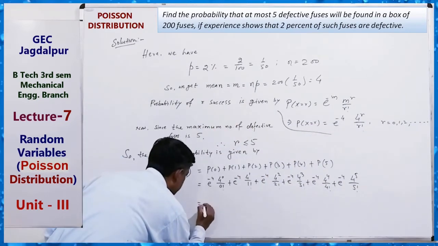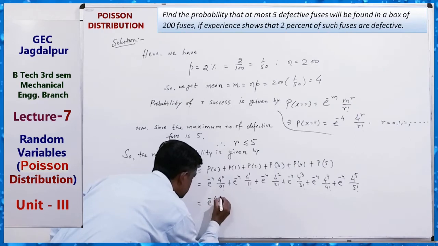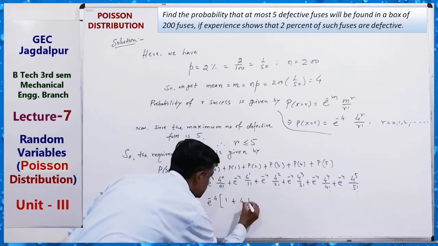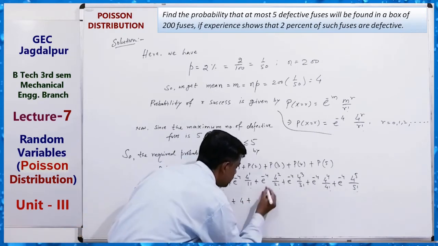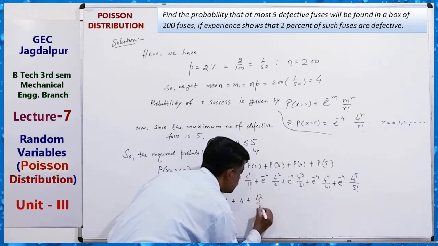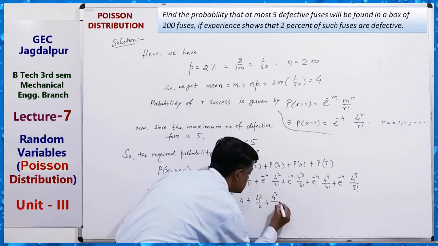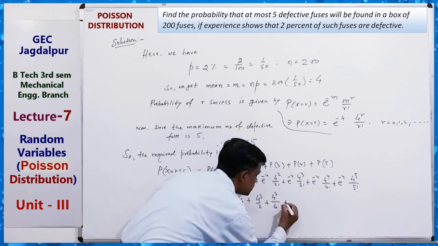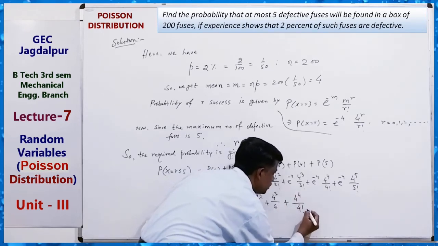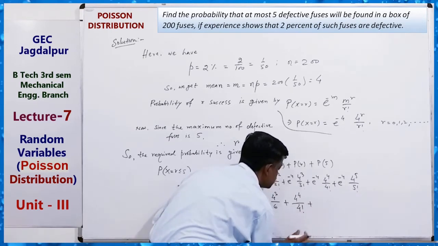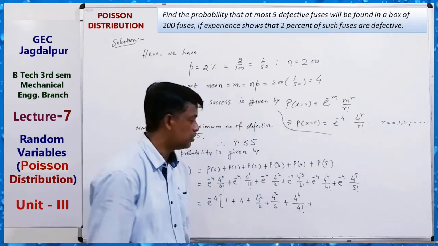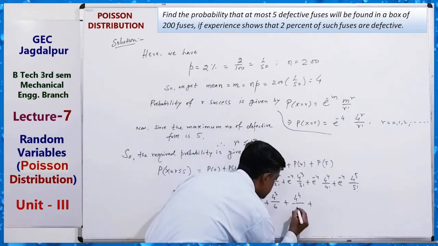So just like this, e to the power minus 4 is outside. Here 1 plus 4 plus 4 square by 2 plus 4 cube by 6 plus 4 to the power 4 by 4 factorial, and 4 factorial means 1 into 2 into 3, 6, 6 into 4, 24.